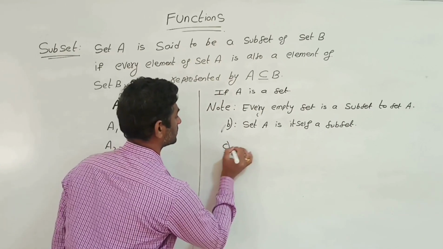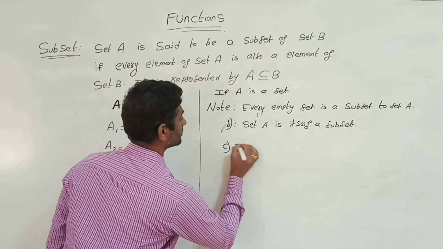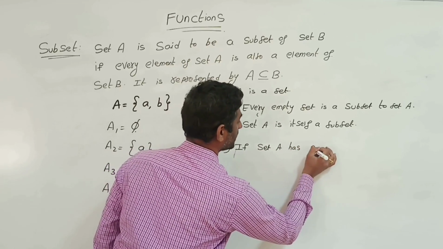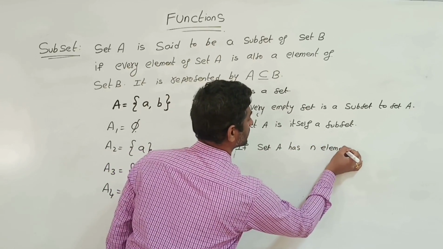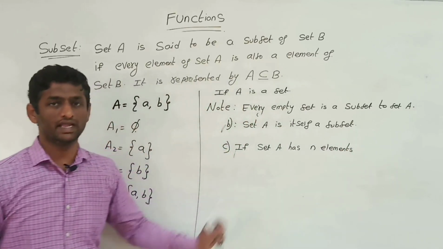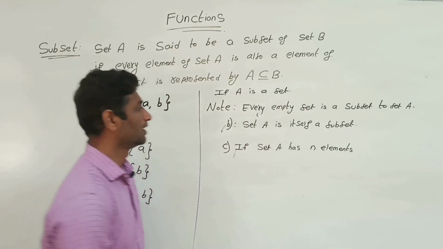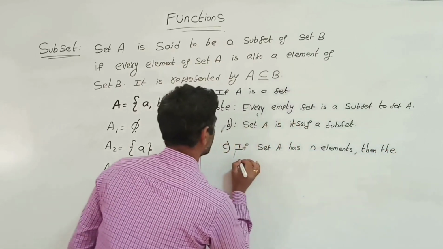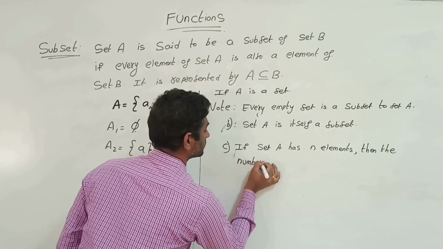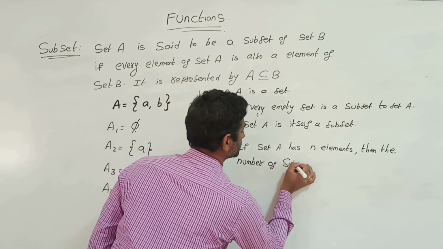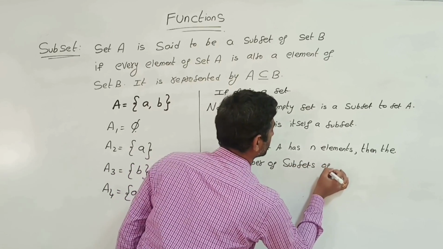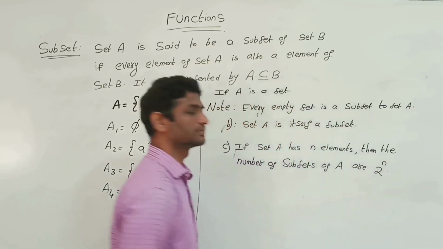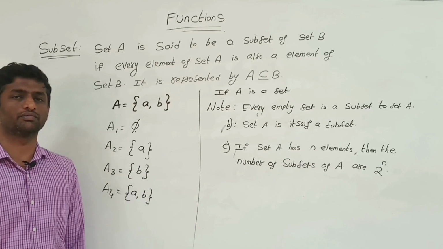Next, third: if set A has n elements, assume that there are n countable elements, then the number of subsets of A is 2 to the power of n. 2 to the power of n subsets we can form.